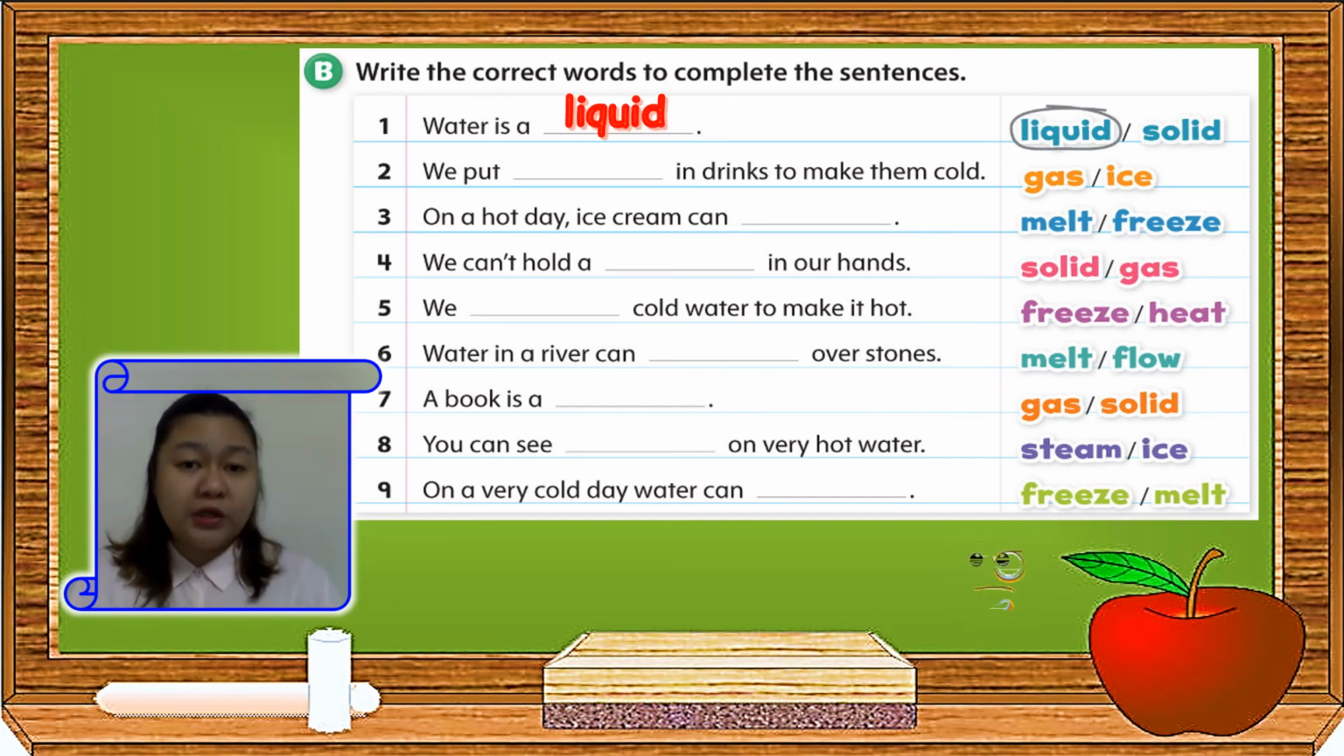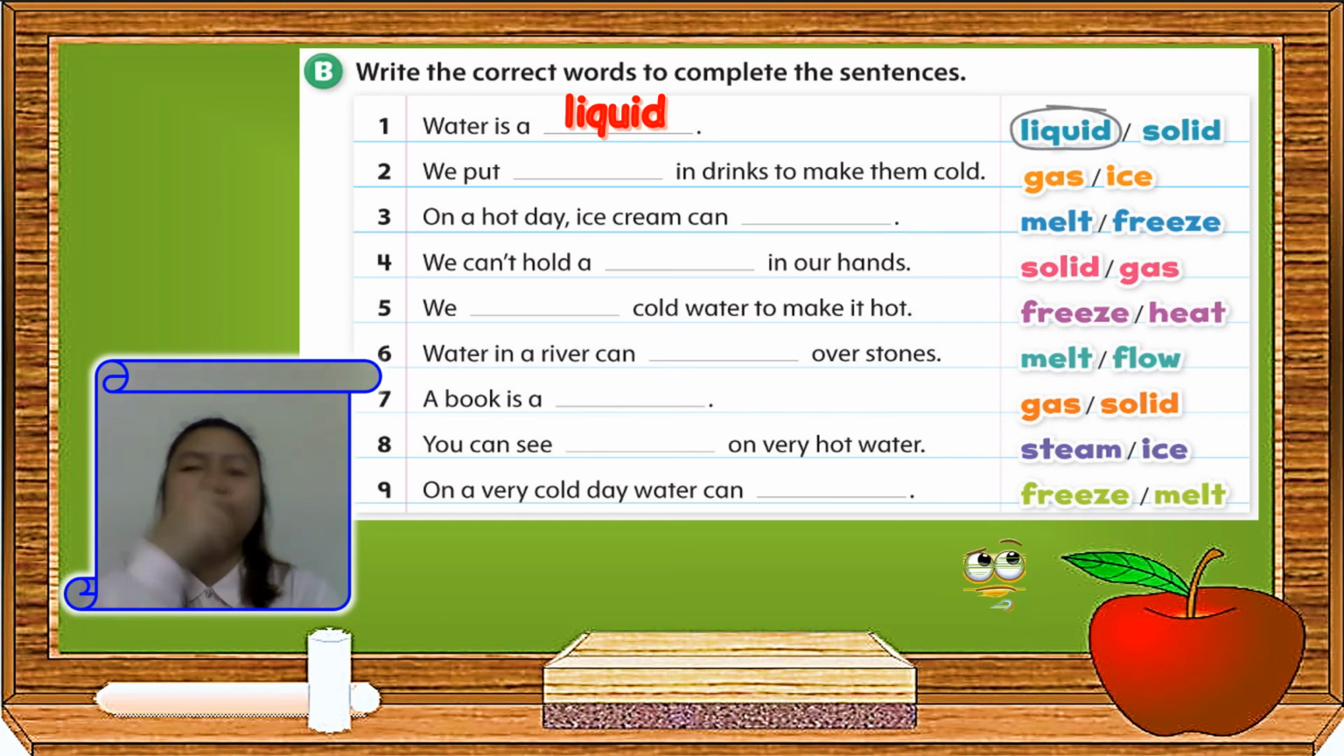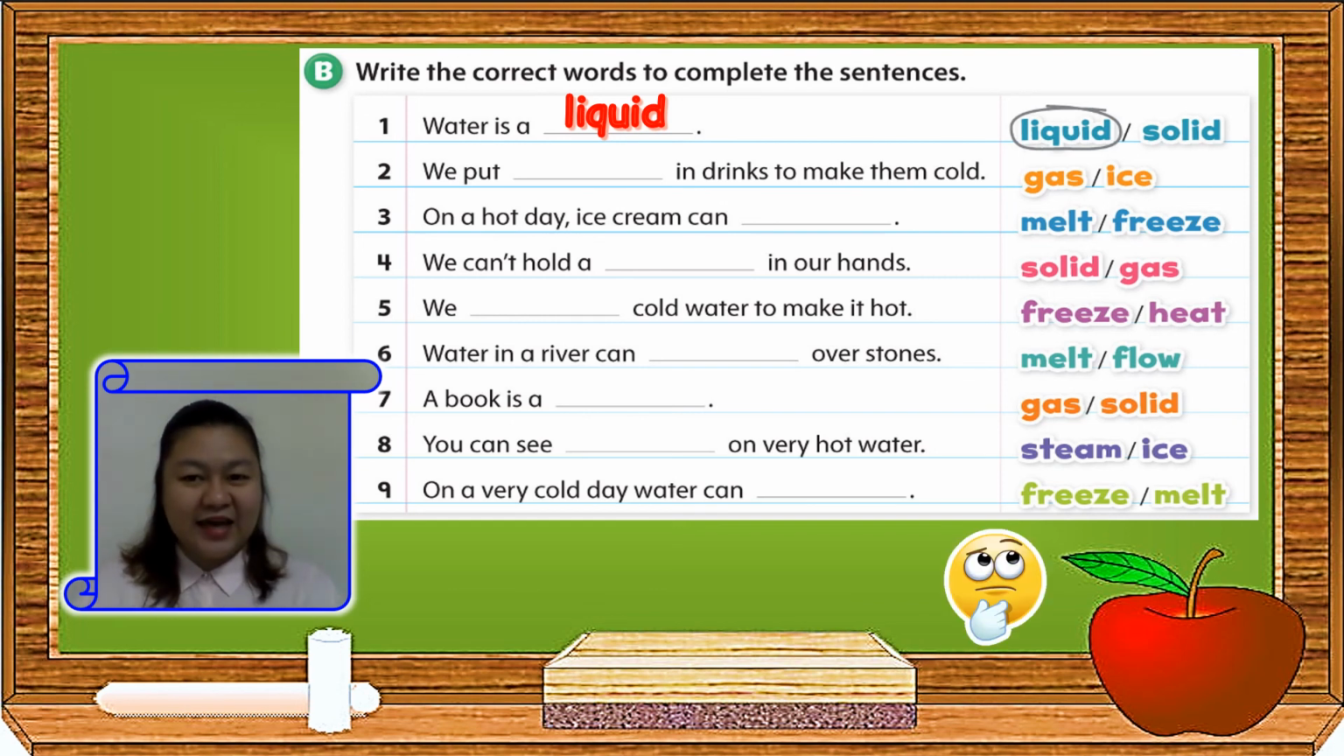Now, who could read number 2? Okay, let's read it all together. We put blank in drinks to make them cold. We have two choices again: gas and ice. What's our answer? You're right. The answer is ice. So we will put ice here.